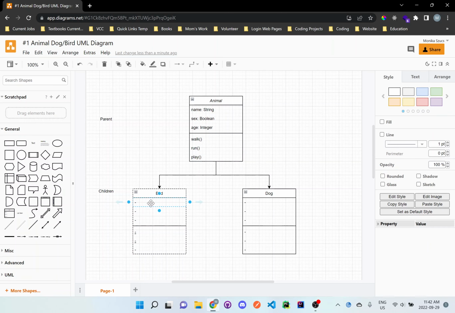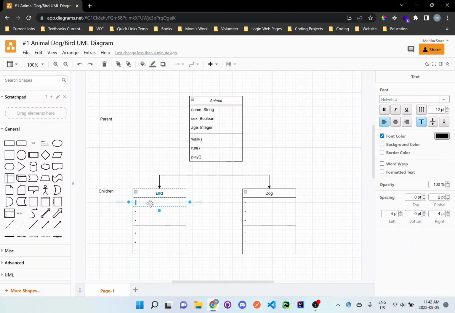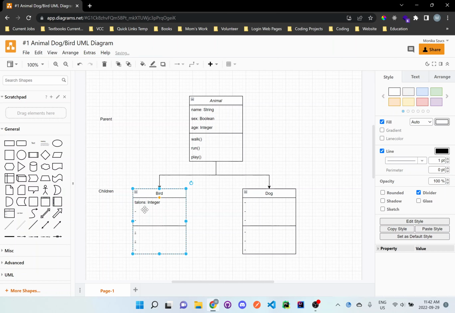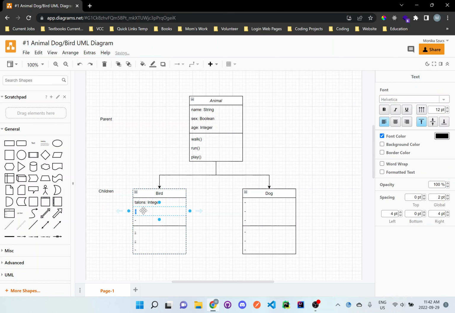Now let's go to the bird. So what does a bird have? Let's say, I guess they have talons, and maybe we want to write how many talons they have. So it could be integer to count how many they have. Then we have beak, and maybe does it have a beak or not? Boolean, true or false.